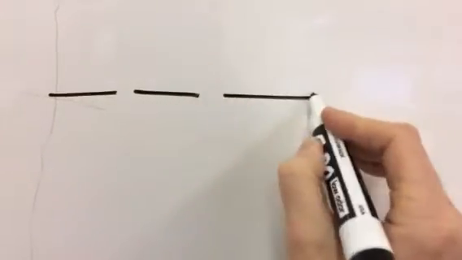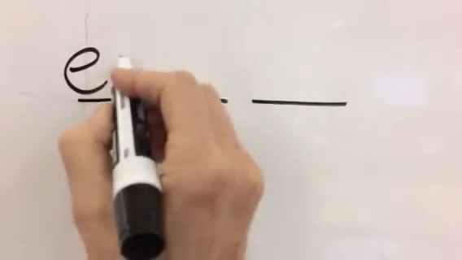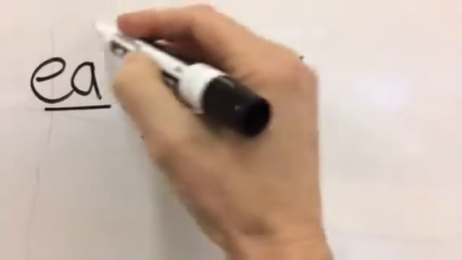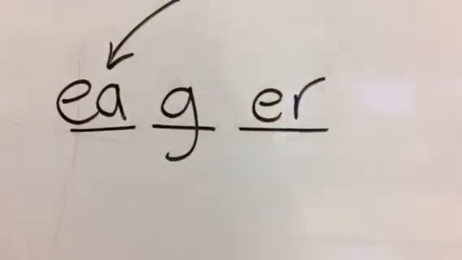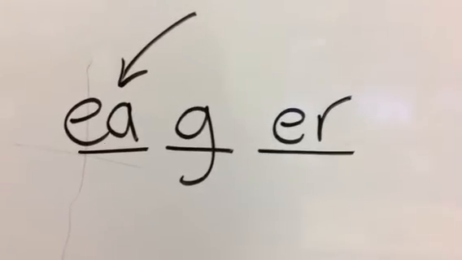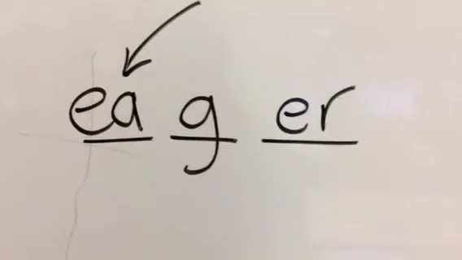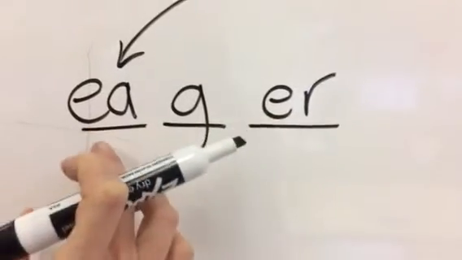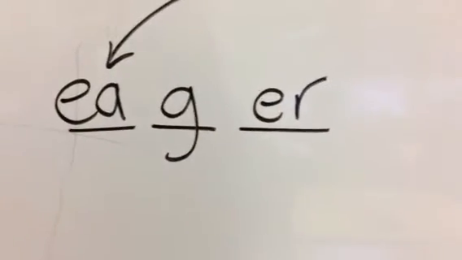Eager. E-A-G-E-R. In this case, we use EA for the E sound. EA is often found in the center of a word or syllable, but sometimes can be found at the beginning.